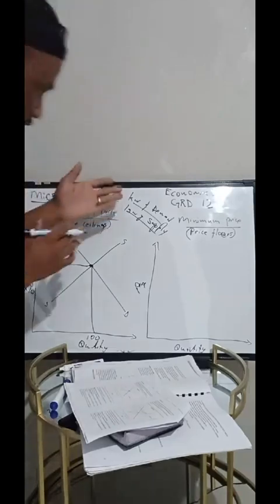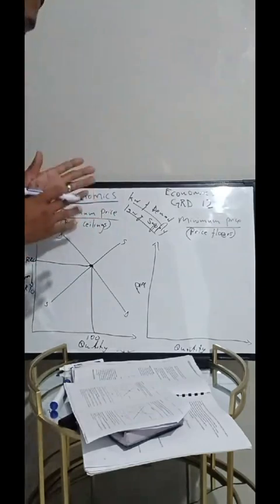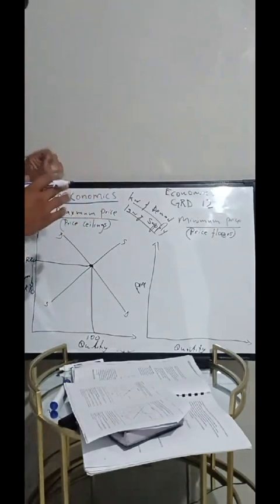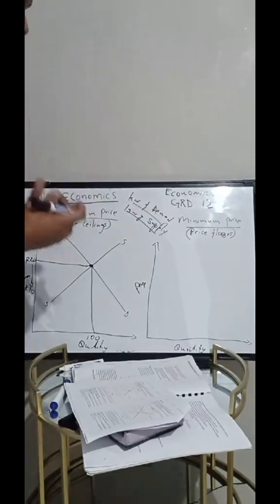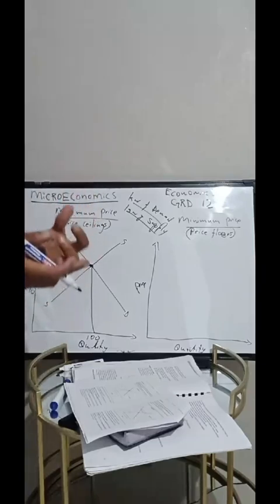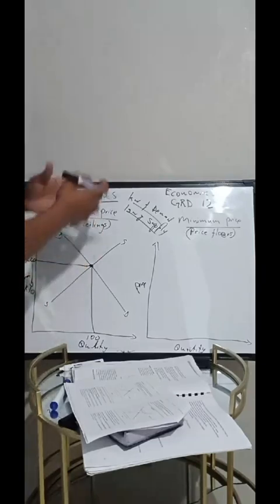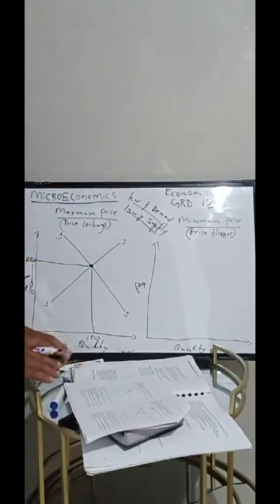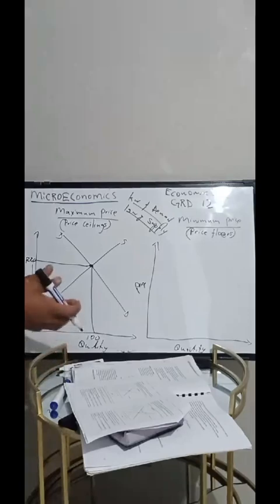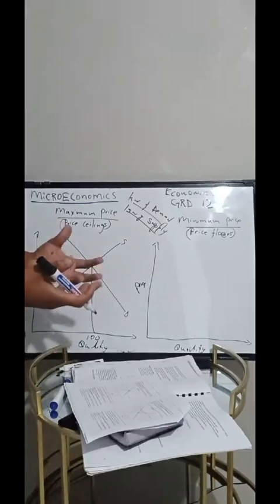The law of demand says that if there is an increase in the price of goods and services, the customers or the consumers will demand less of those goods and services. Then if the price decreases, the consumers, obviously, will demand more. That is the law of demand.